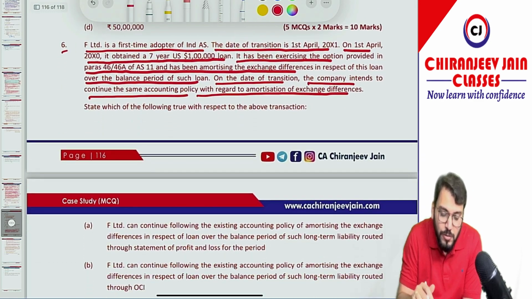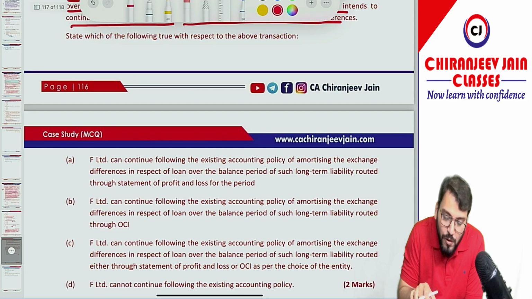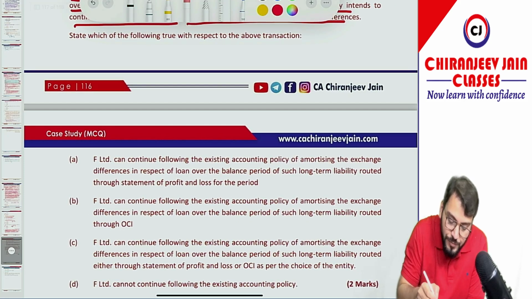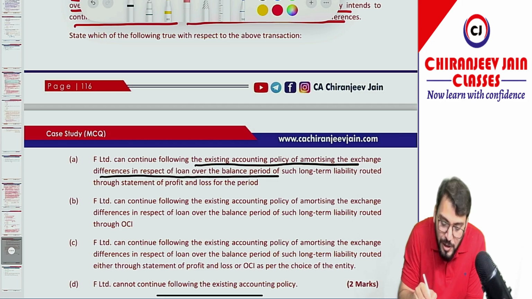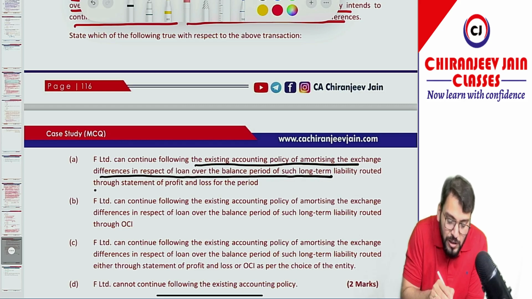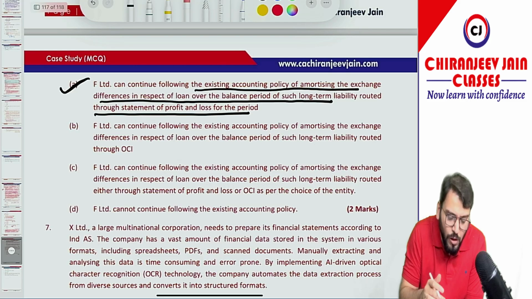State which of the following are true with respect to this transaction. F Limited can continue following the existing accounting policy of amortizing the exchange difference in respect of the loan over the balance period of such long-term liability, routed to SOPL for that period. This is correct. Option number A is correct. Let's read all the other points.